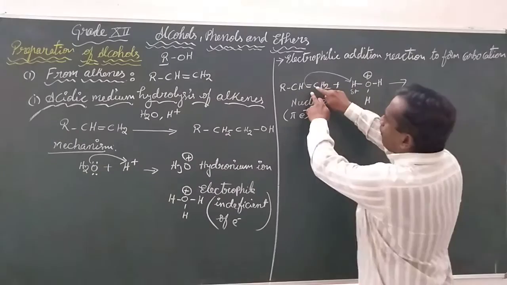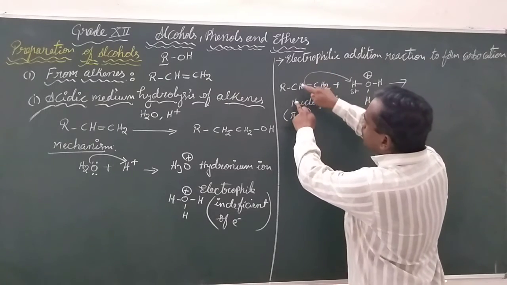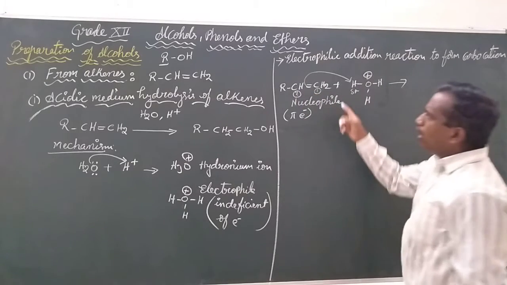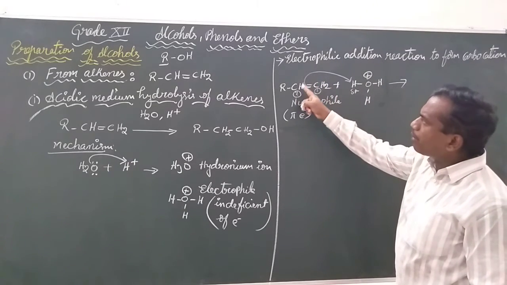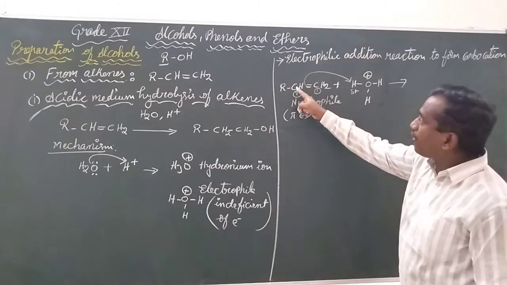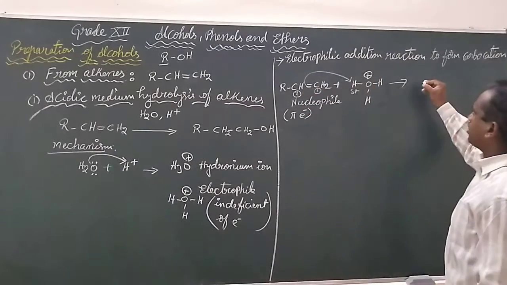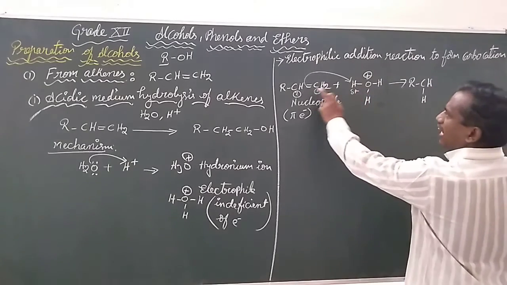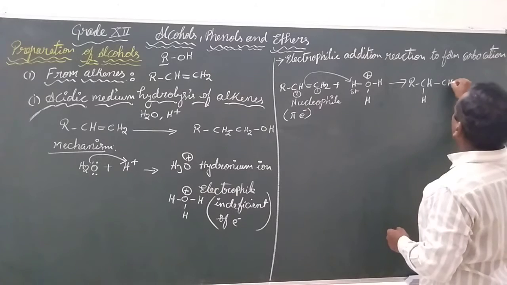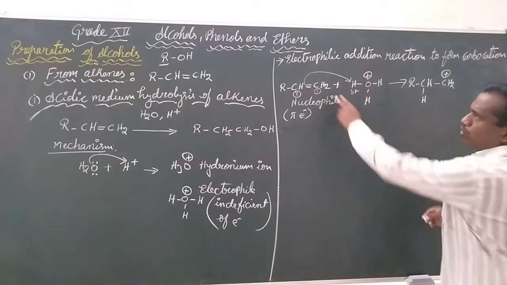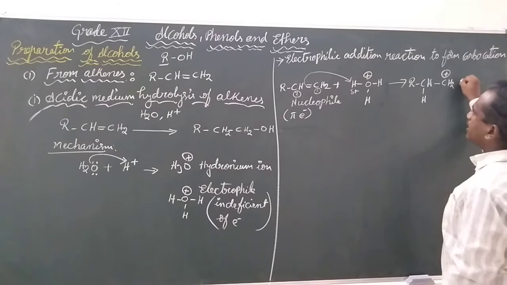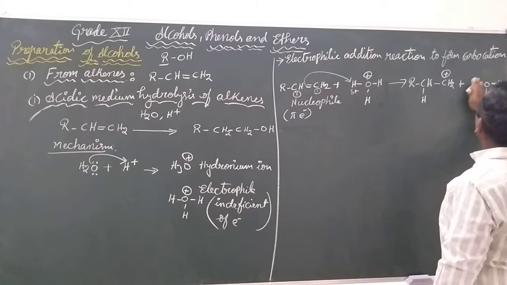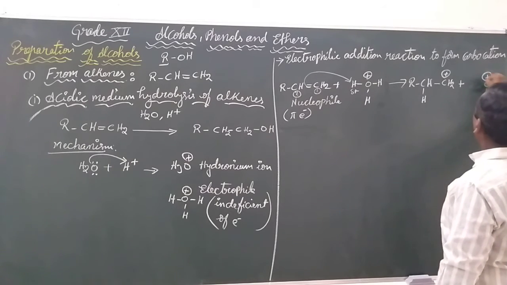How? First of all, the pi bond will be transferred towards one of the carbons. I am going to number them here as 1 and 2. First, the pi bond electrons will be given to one of the carbons. That will become the electron rich center, and from there the electrons will be given to this hydrogen, and results as CH. So the hydrogen was added to the second carbon, and we are getting CH2. On the first carbon we got a positive charge. The remaining part will be given as a molecule of water.